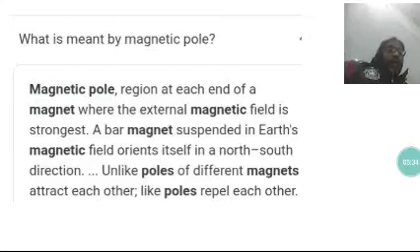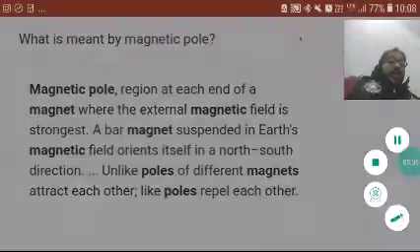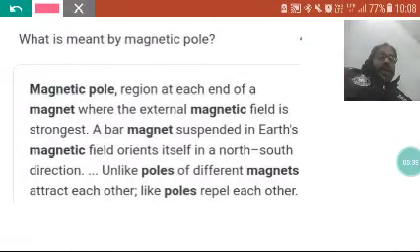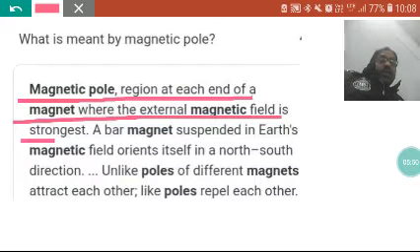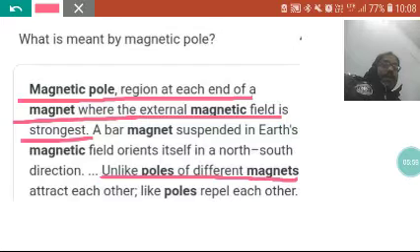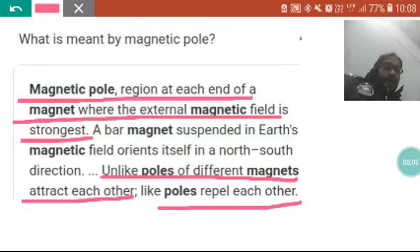Now, what is a magnetic pole? These are term definitions that you have to remember, and they are very important. A magnetic pole is the region at each end of a magnet where the external magnetic field is strongest. Unlike poles of different magnets will attract each other and like poles will repel each other.